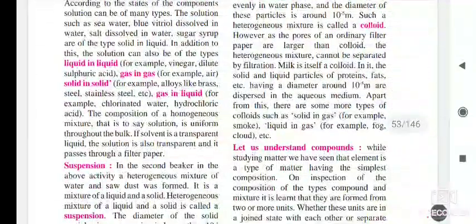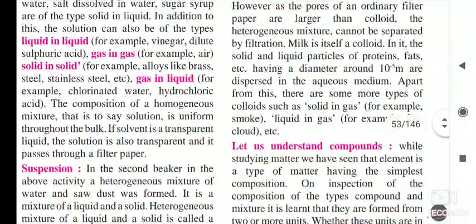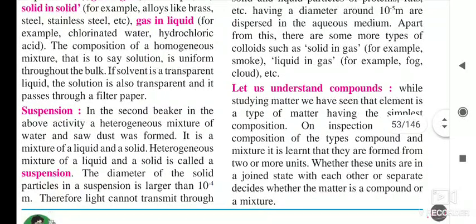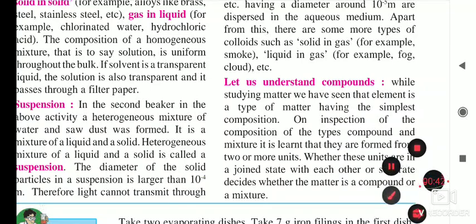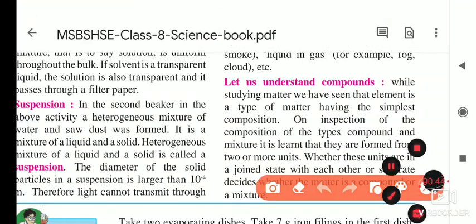Let us understand compounds. As you know, when two or more atoms come together, it forms a compound. It may be the same element or different elements, then it is called a compound.